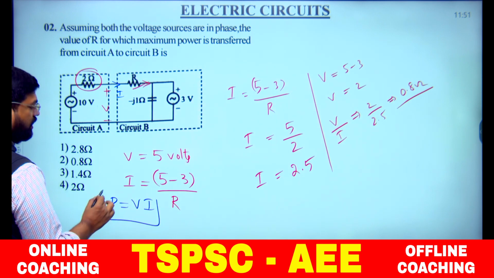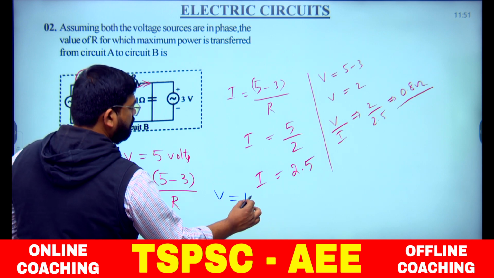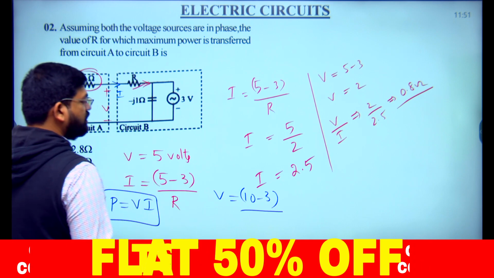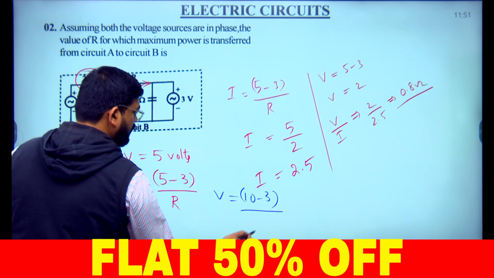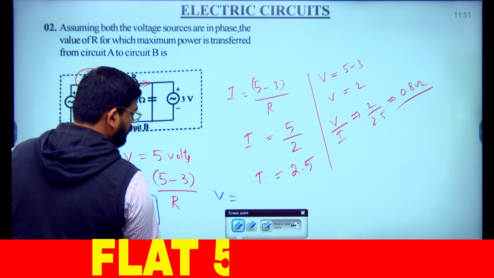What is the voltage here? Voltage, if you see, V is equal to 10 minus 3 by, what is the total? 10 minus 3 is how much here? 10 minus 3, 7, or otherwise you can say it in this way, we will not be explaining in this fashion for this.